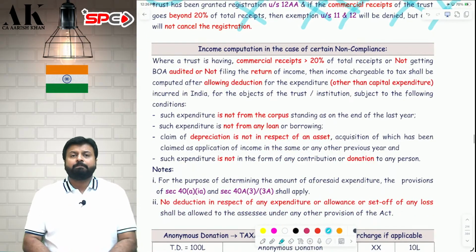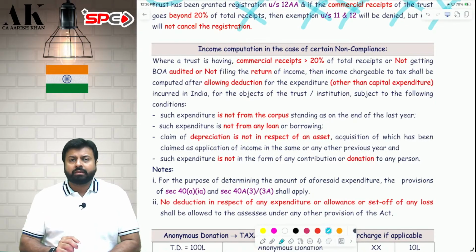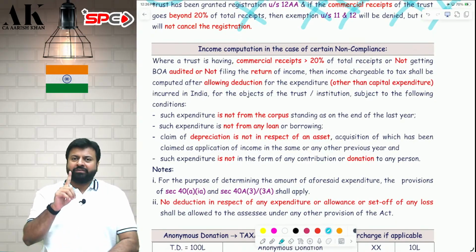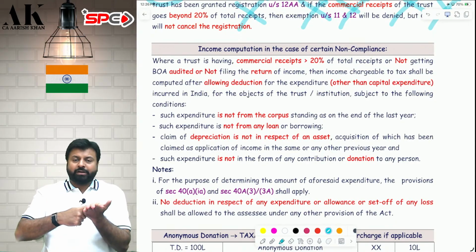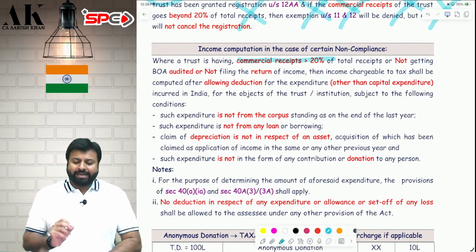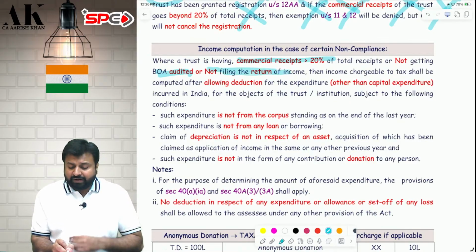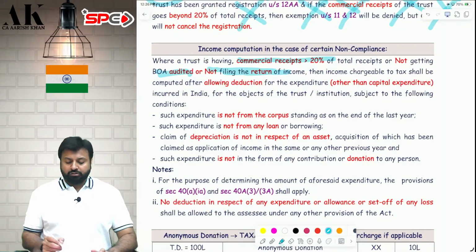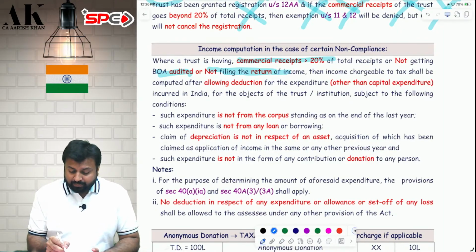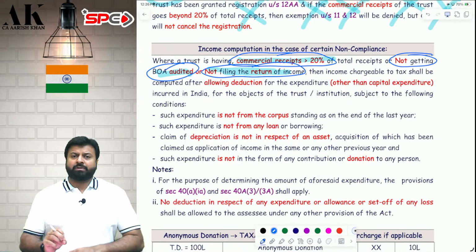Now there was an issue around 3-4 years back in 2021-22, so the CBDT came up with this provision. There are 3 mistakes which the trust is doing. First, the trust commercial receipt is exceeding 20% of total receipt. Mistake number 1. Second, the trust is not getting books of accounts audited. Mistake number 2. And the trust is not filing the return. Mistake number 3. So if the trust is doing any of the 3 mistakes, commercial receipt exceeding 20%, not getting audited, not filing the return, then how will the income of the trust be chargeable?